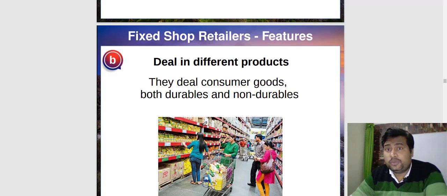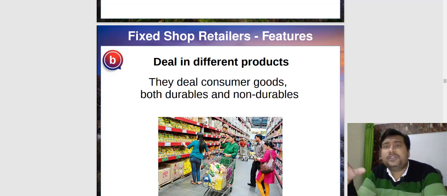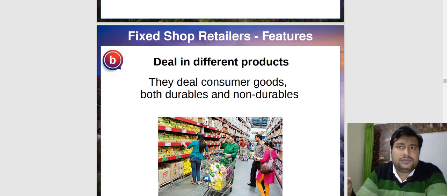Like once you go to Big Bazaar, they have different sections. In the bedsheet section, that is durable. In the television, mobile phone, heater, geyser sections, durable. But at the top floor, food items are there, which are non-durables.